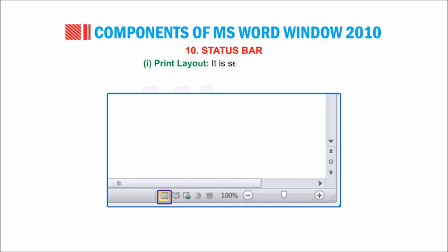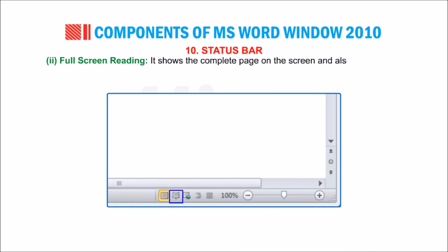Number 1. Print layout. It is selected by default. This view shows the document as it will appear when it is printed. Number 2. Full screen reading. It shows the complete page on the screen and also displays the multiple pages.